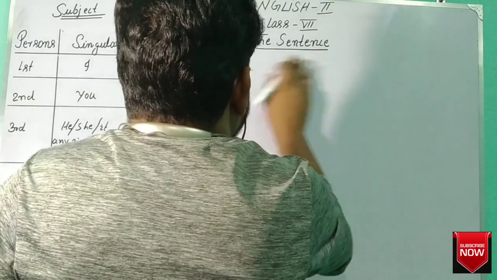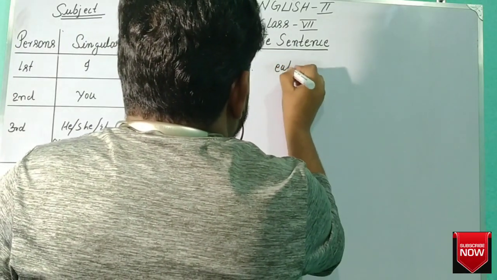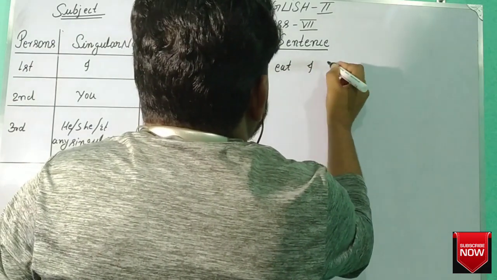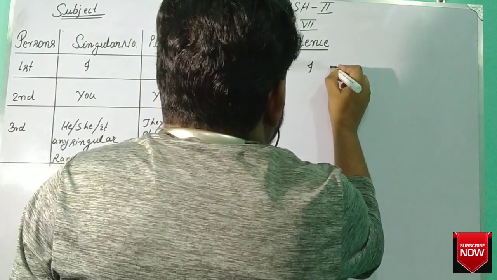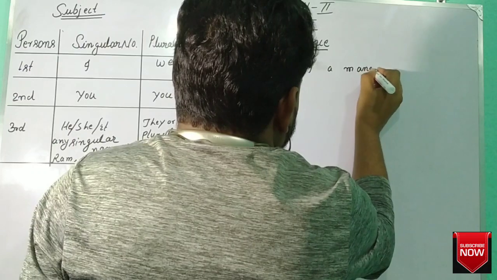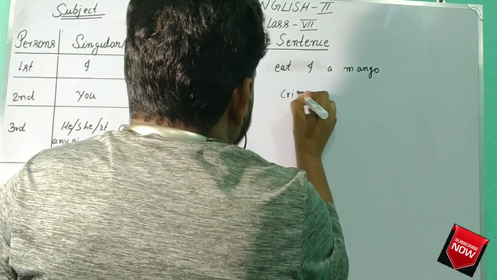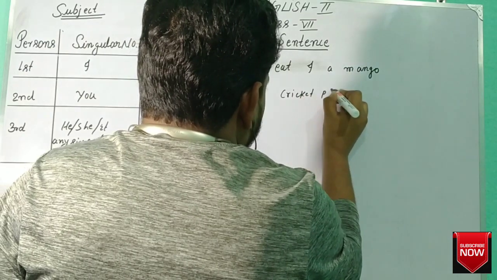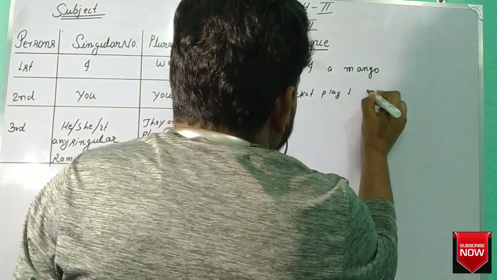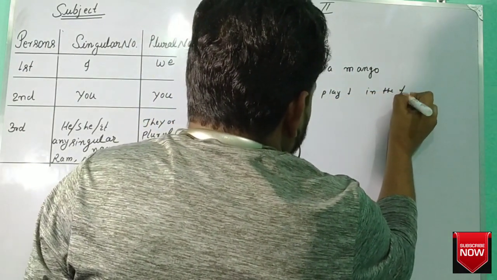For example, "It I a mango." "Cricket play I in the field."